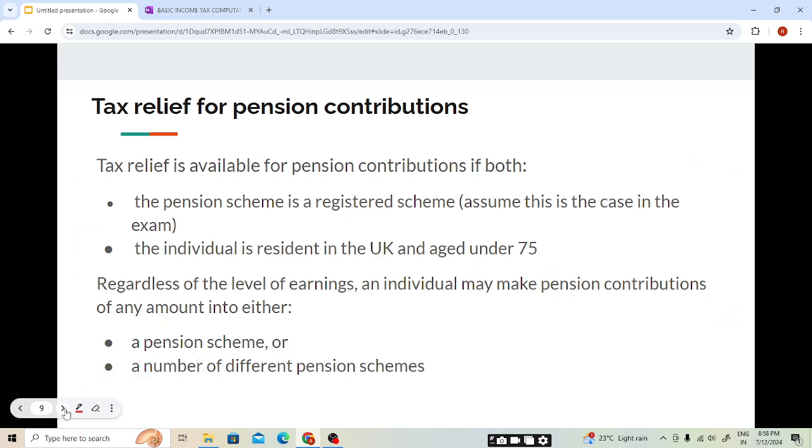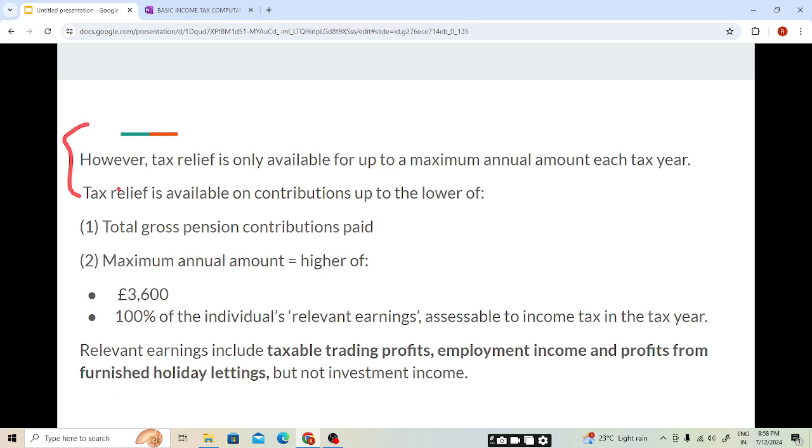Now moving to the most important topic, the tax relief. The tax relief is only available on a maximum amount, students. Now we will be seeing how to calculate the maximum amount. We have studied that tax relief is available in both cases, and the amount of tax relief will be the same, but the way of obtaining the tax relief will be different. Tax relief is only available up to a maximum annual amount, students.